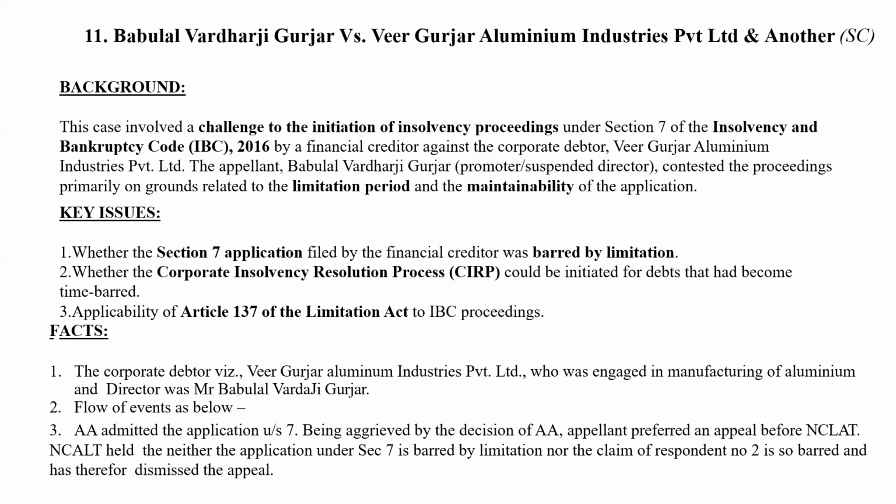Babulal Vardhanji Gurjar versus Veer Gurjar Aluminium. What was the case in this case? What was the issue involved? I think the limitation period only. Right. So the question was whether the Section 7 application, which is filed by the financial creditor, is barred by limitation.